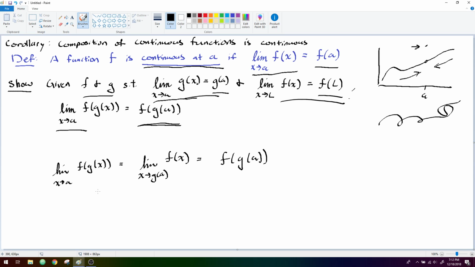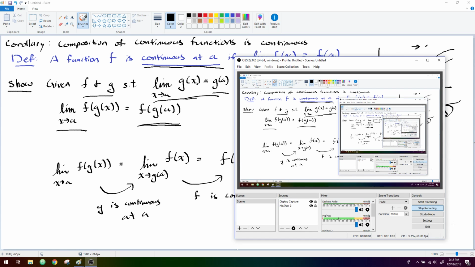Using the fact, so this hop is because g is continuous at a, and this hop is because f is continuous at L. And the result is a function which is itself continuous at a, concluding the corollary. Next up, derivatives.